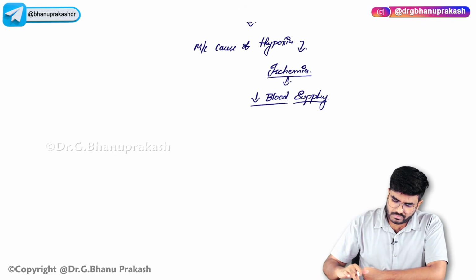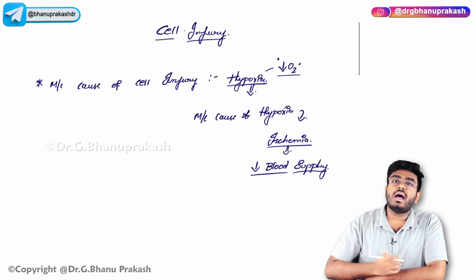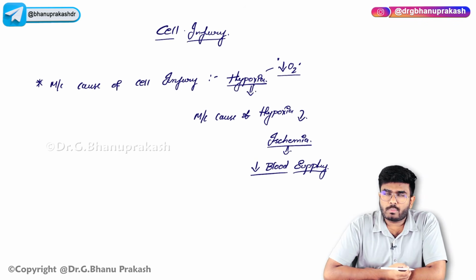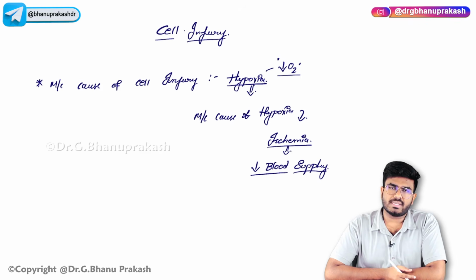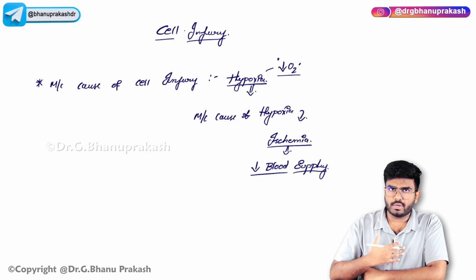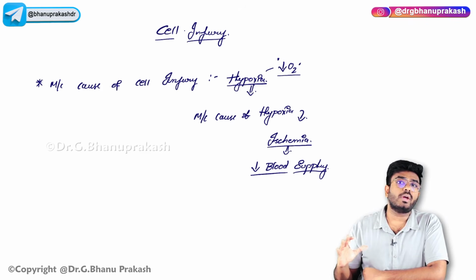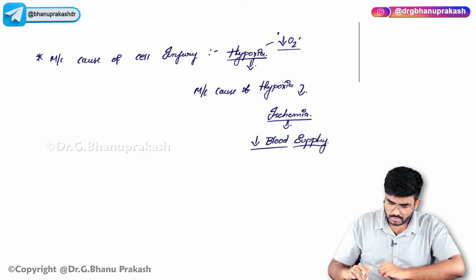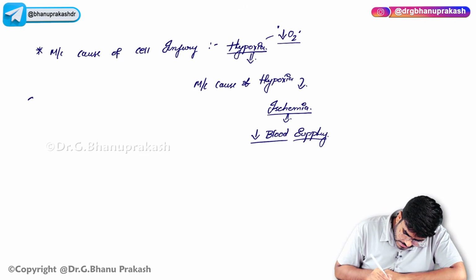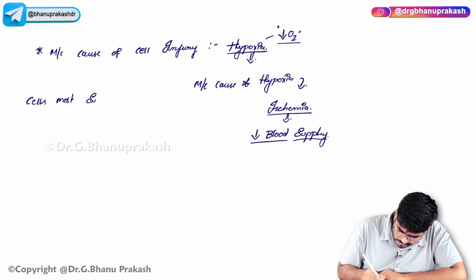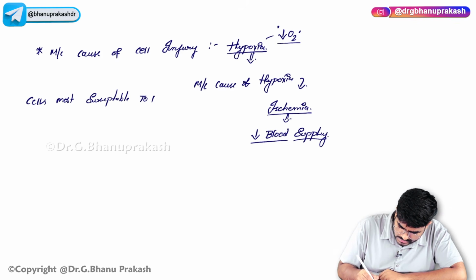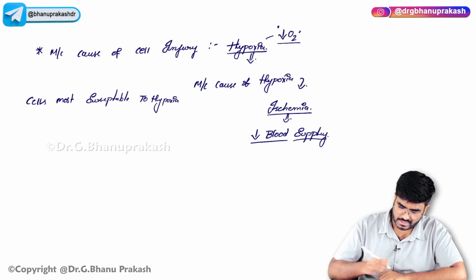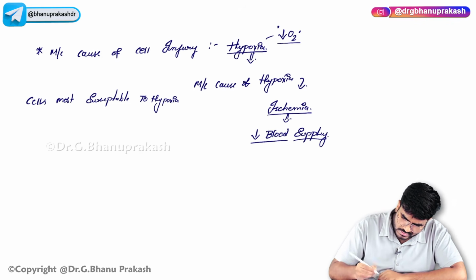But before discussing hypoxia, I want you to know which cells in our body are very sensitive to hypoxia. There are certain cells in the human body which are highly susceptible to hypoxia. If there is hypoxia, they will die. So next question, the cells most susceptible to hypoxia. The answer is neurons.